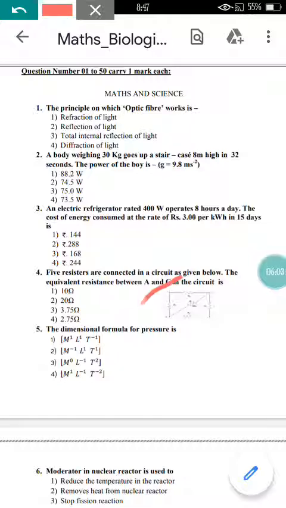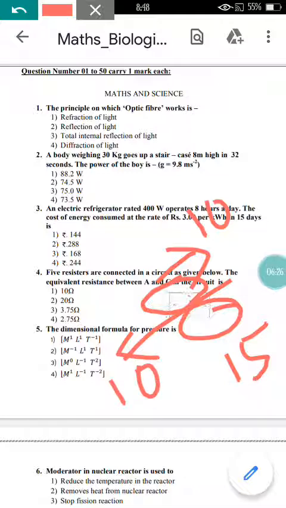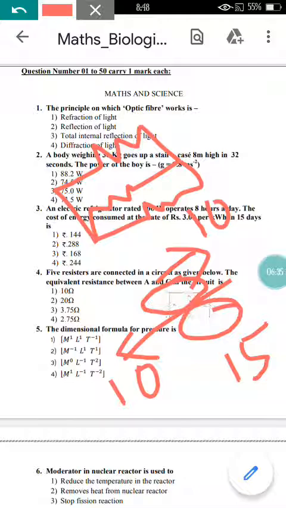Now come to how to apply the formula for this. You can see these two resistors R1 and R2 are connected in series, and these two are also connected in series. Make use of the series formula for them. If you make use of the formula for the series, then you are going to get the equivalent as 3 plus 7, which is 10. Here you are going to get the equivalent as 15, and you have one more resistor R5 in the middle, and these three resistors are becoming parallel to each other. So make use of the parallel formula.